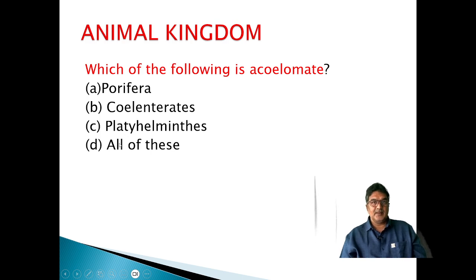According to the NCERT, at the end of the chapter there is a table according to which all of these will be the answer. But in general, the credit goes to phylum Platyhelminthes always, that body cavity is absent. We may find some remaining also as acoelomates. Actually, to have a coelom, presence of mesoderm is required. But NCERT says Porifera, Coelenterata and others are also acoelomates. So this is a little controversial.